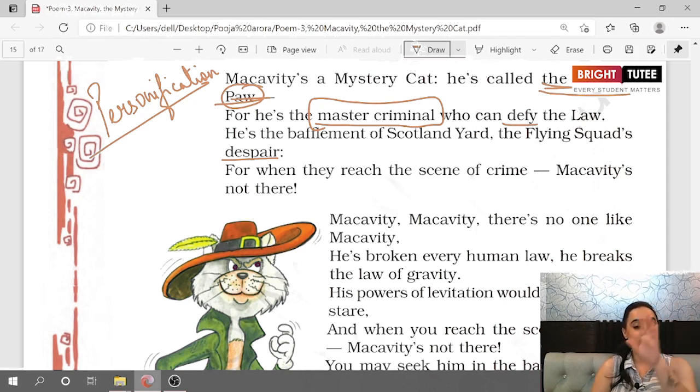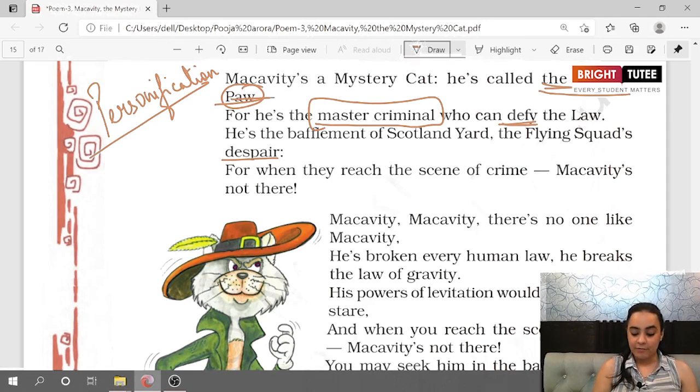An animal has been called a criminal, and that too a master criminal. So this poetic device is personification. So Macavity is a master criminal that can defy the law. Defy the law means that he can actually disobey the law also.